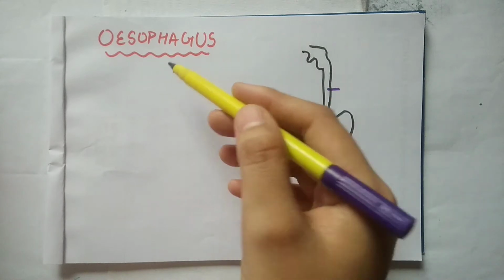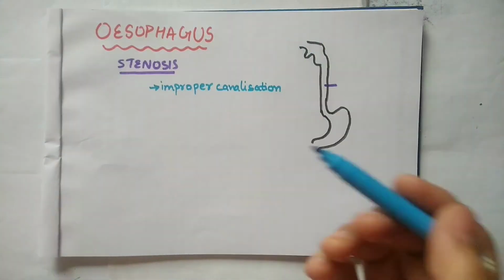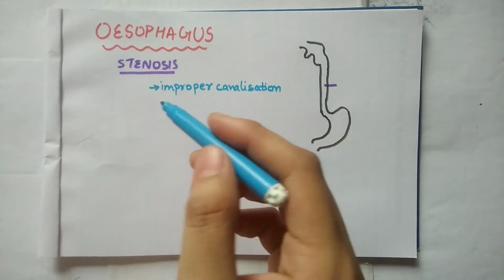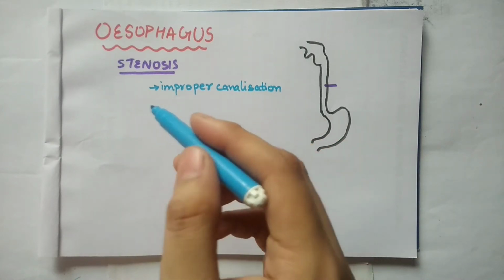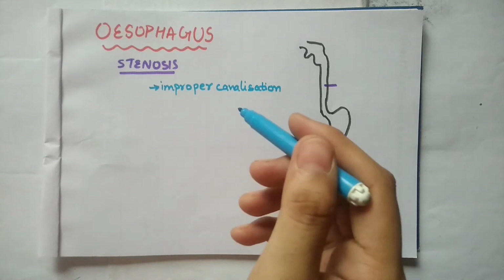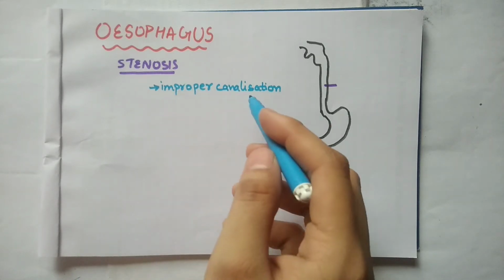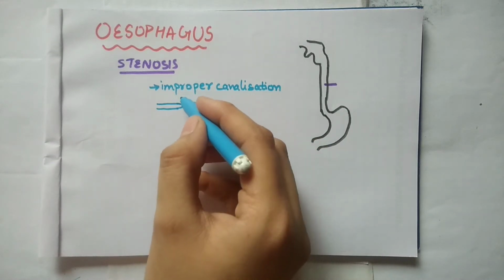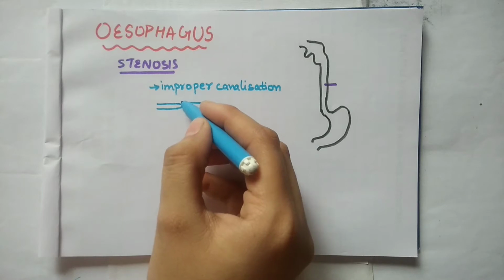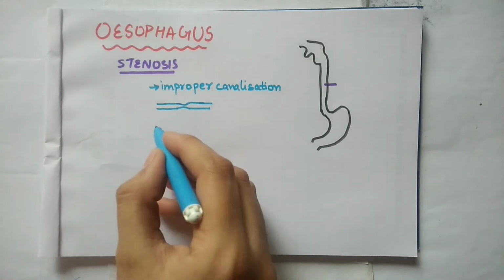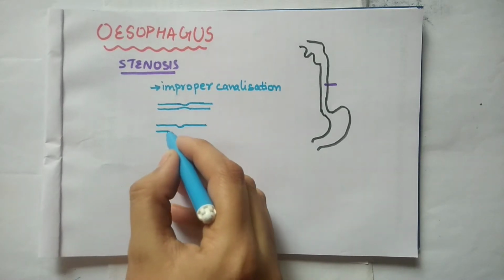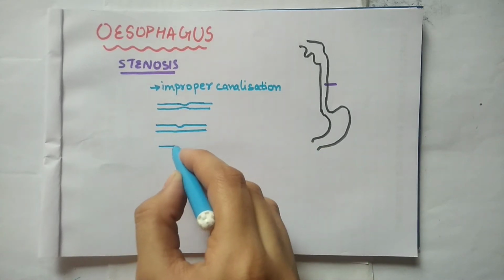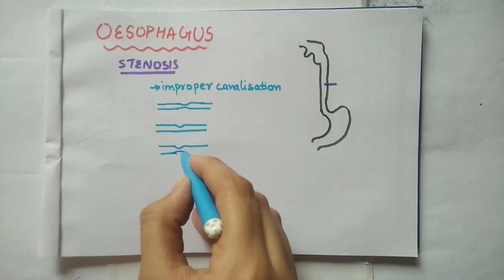There can be stenosis or atresia, both in the esophagus. Stenosis can be congenital due to improper canalization. When there is no proper or same growth in the same structure at every place, it is known as improper canalization. Or it can be due to some outgrowth which can compress it and make its lumen narrow, so it will look like this. Or if it's from both sides, then it will look like this.